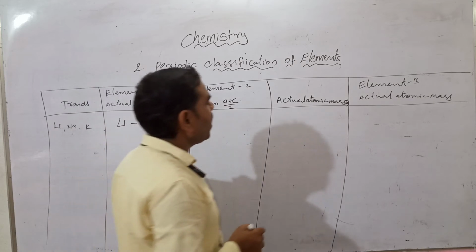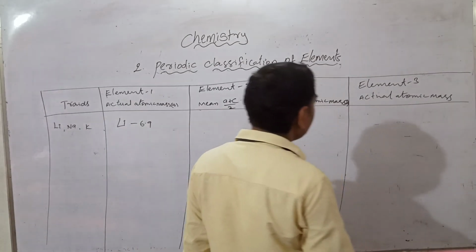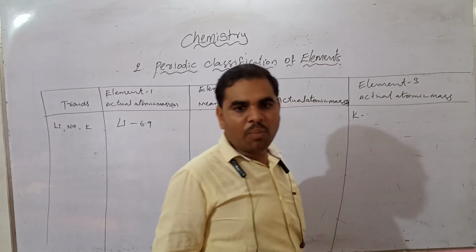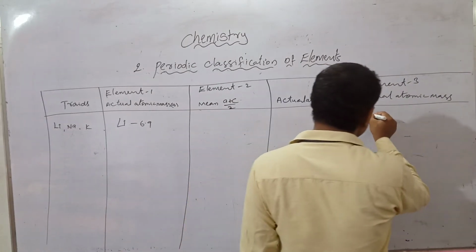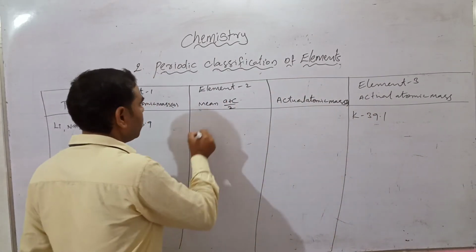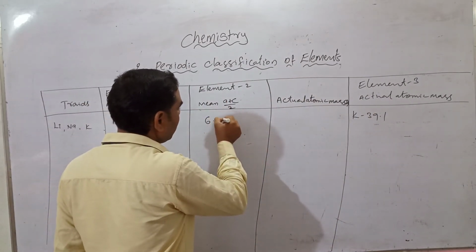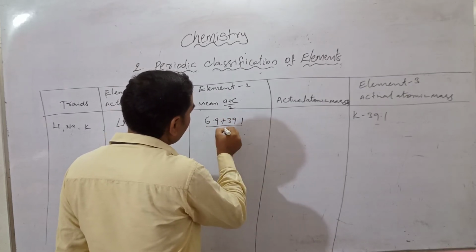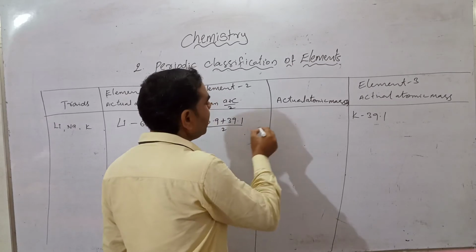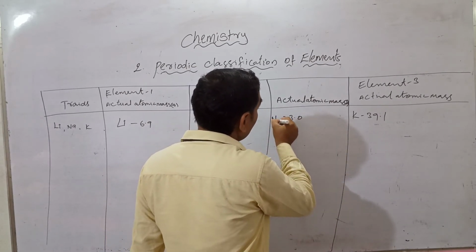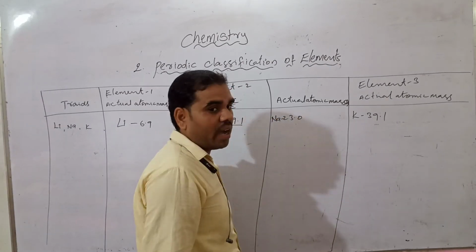Next, potassium atomic mass is 39.1. So we do 6.9 plus 39.1 by 2, and we get 23.0. That is the sodium atomic mass.